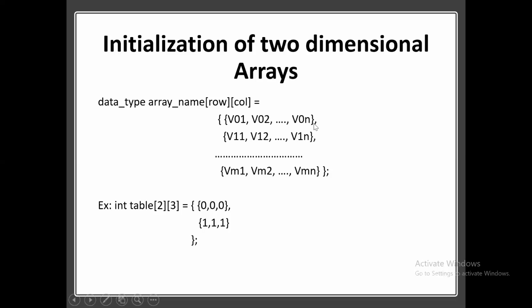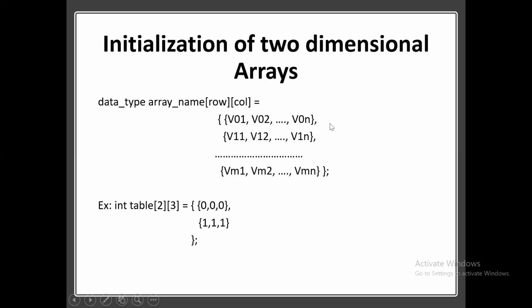If I want to move to the next row, you give a comma here, then the remaining values of the second row you write under flower brackets: first row, first column; first row, second column. Since I am starting with 0, I call this first row, first column, first row, second column, like that. This will go on, then first row, nth column. You write like this up to m rows. This is the last row, first column, last row, second column, last row, nth column. So likewise you initialize the two-dimensional array by the use of flower brackets.